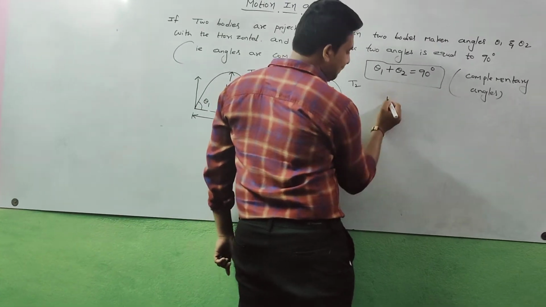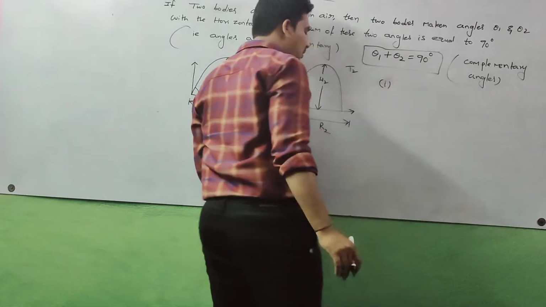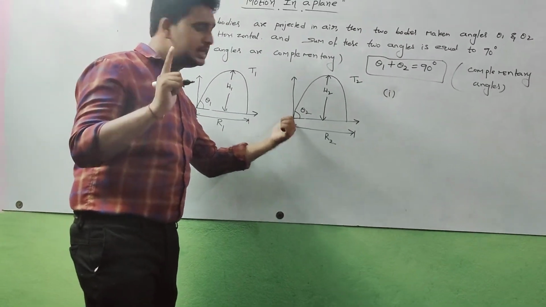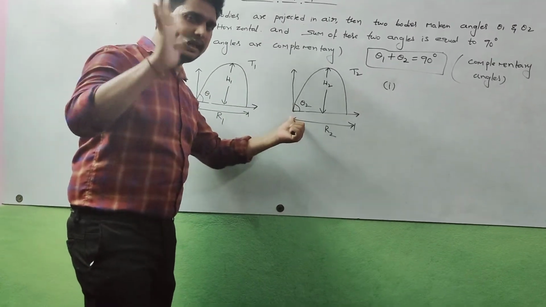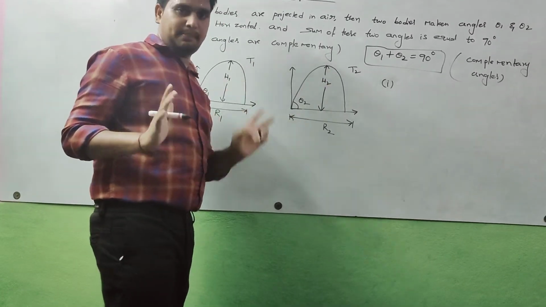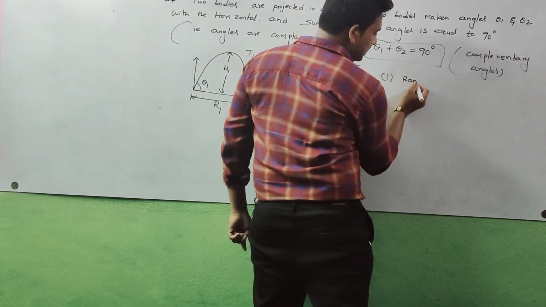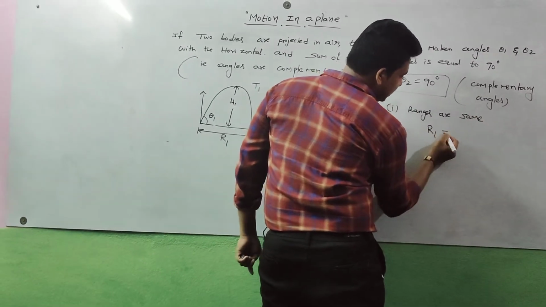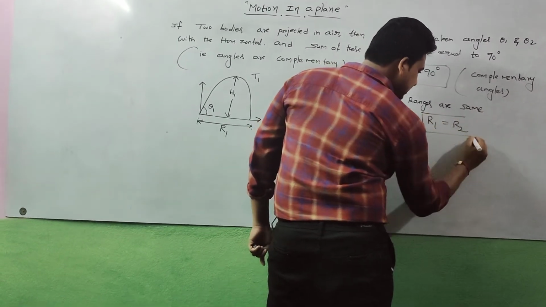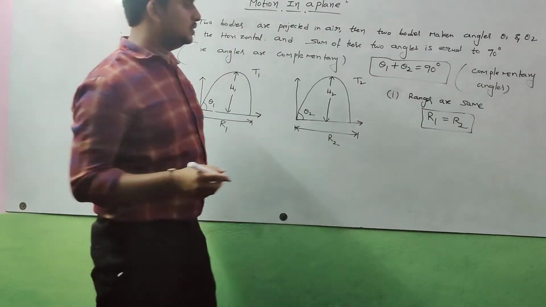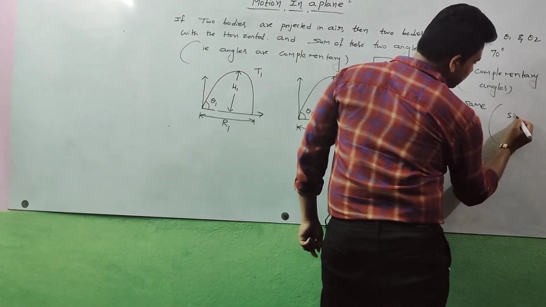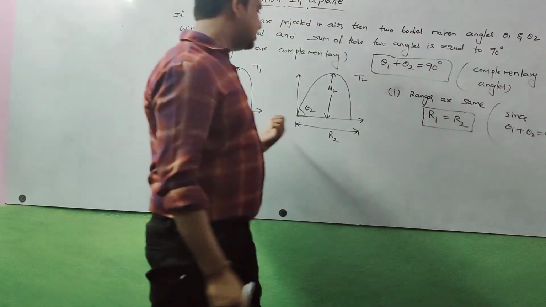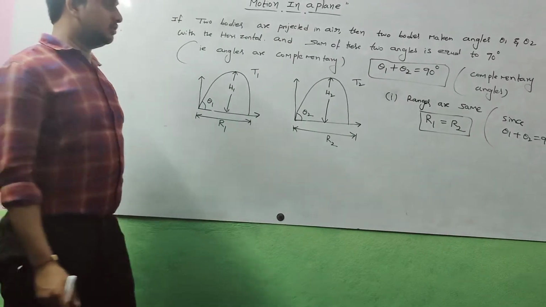First relation. Whenever the angles are complementary, theta 1 plus theta 2 is equal to 90 degrees, very important point, be careful, then the ranges are the same. Since theta 1 plus theta 2 is equal to 90 degrees, definitely range R1 is equal to R2.